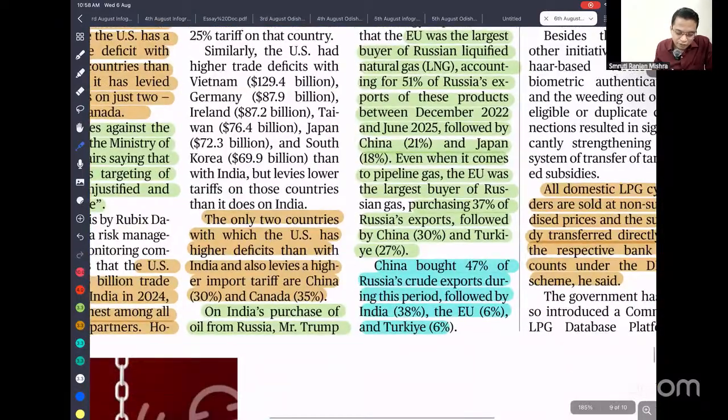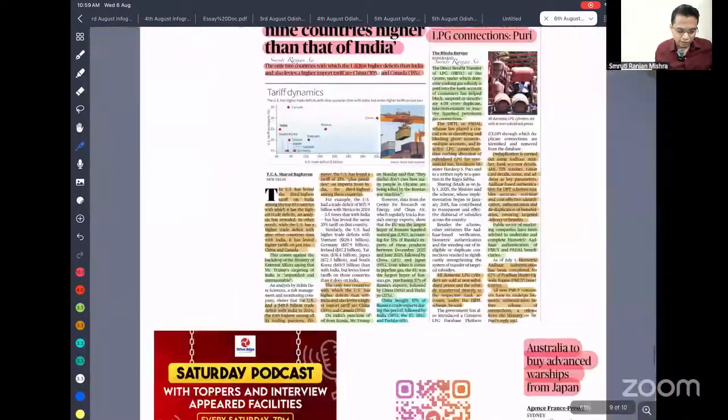Okay, China bought 47% of crude exports during the period, followed by India, the European Union, and Turkey. So despite China also buying a huge amount of crude oil, it doesn't face any tariff from the USA. That is what India has also said.